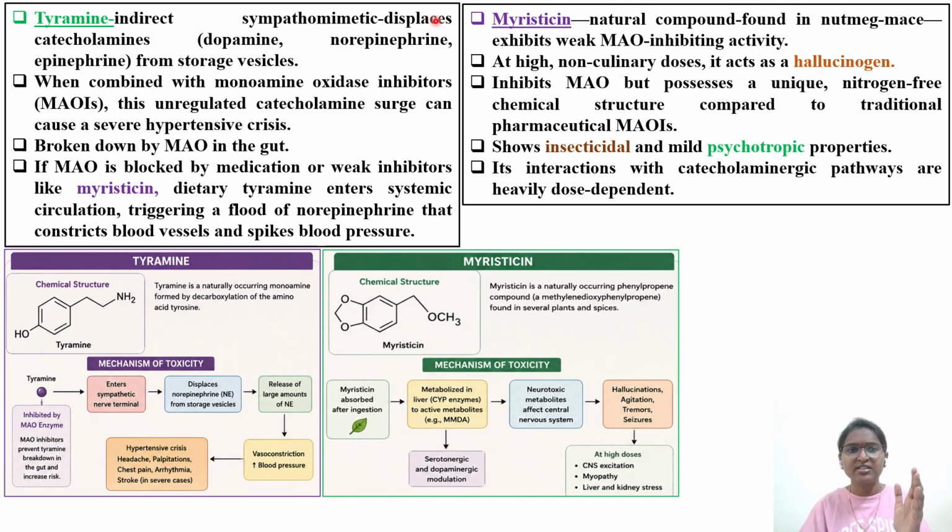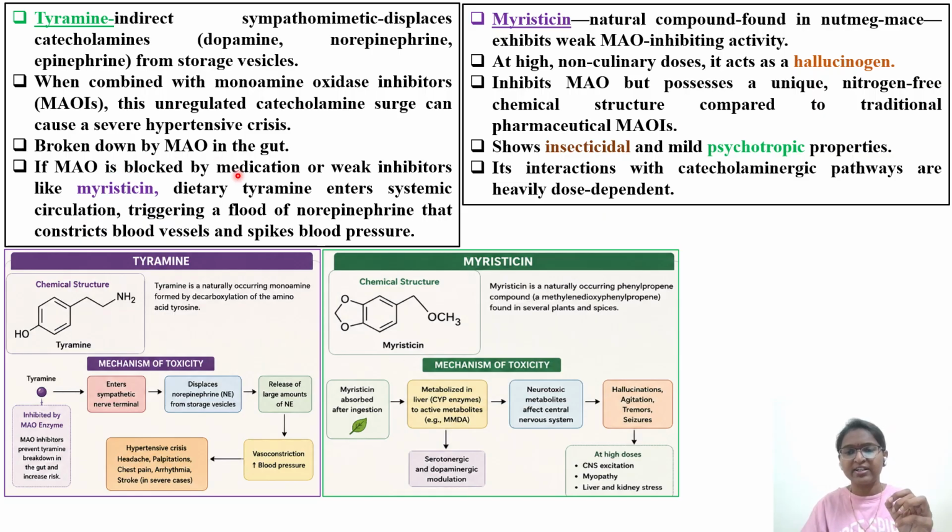So tyramine is a component which is a part of red wine. It is an indirect sympathomimetic, displaces catecholamines, dopamine, norepinephrine, epinephrine from the storage vesicles. As I told you, in between the presynaptic neuron and postsynaptic neuron, in the storage vesicles, these neurotransmitters will be there. That is dopamine, norepinephrine, and epinephrine. When you take this red wine, from the storage vesicles, these neurotransmitters will be released into the synaptic cleft. When combined with monoamine oxidase inhibitors, this unregulated catecholamine surge from tyramine can cause a severe hypertensive crisis. Okay, that is the reason it increases the blood pressure.